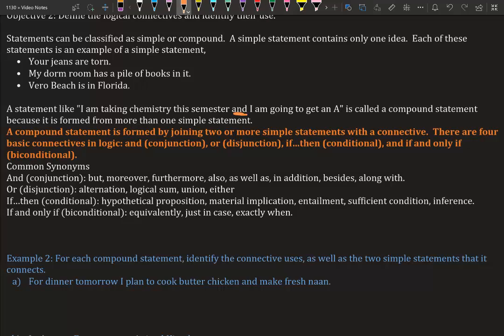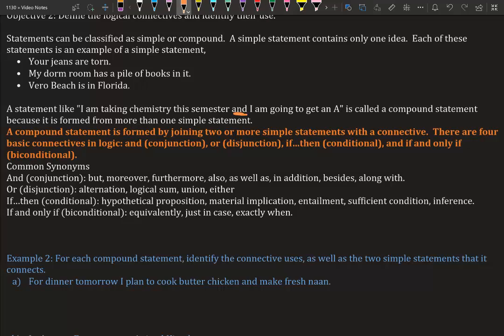Common synonyms. A synonym for and, which is a conjunction: but, moreover, furthermore, also, as well as, in addition, besides, along with. All of that in logic means and. We also have synonyms for or: alternation, logical sum, union, either. That also means or.